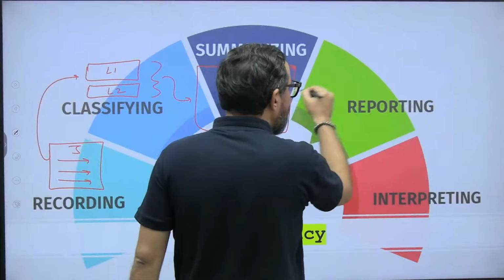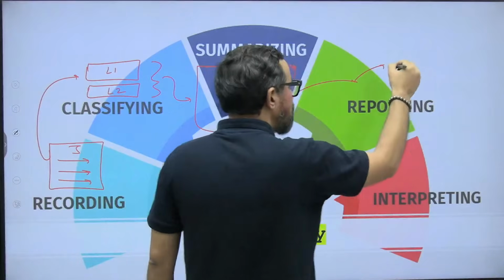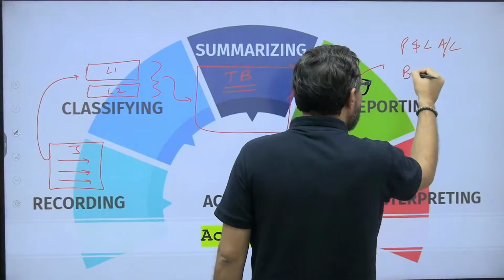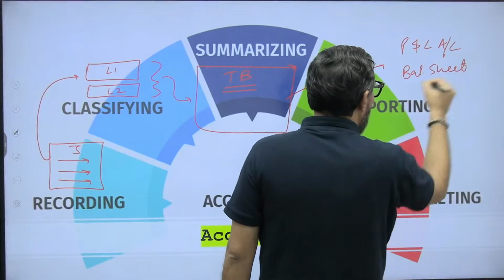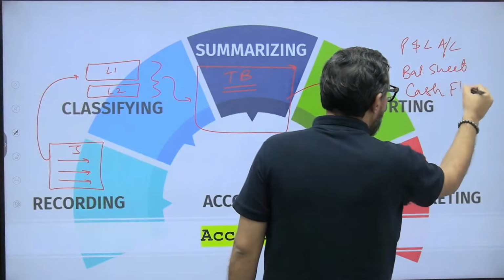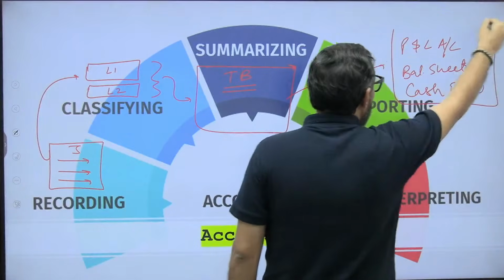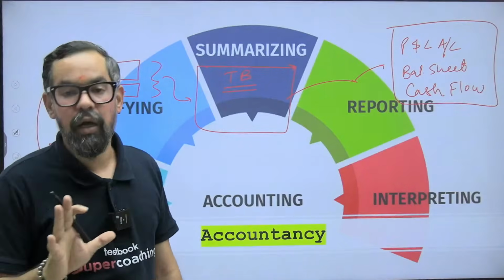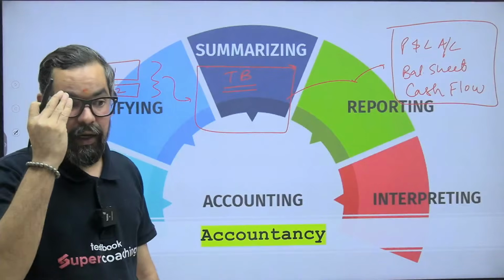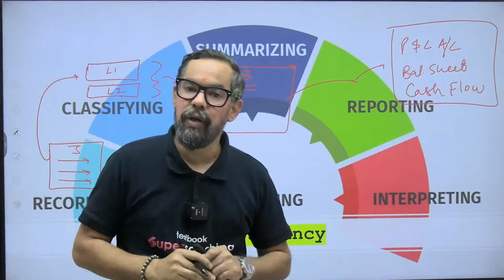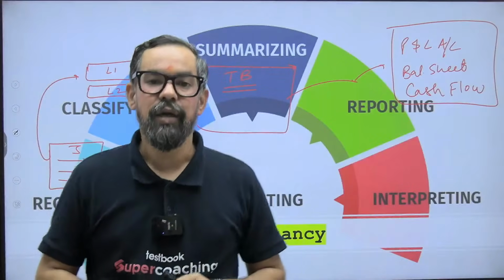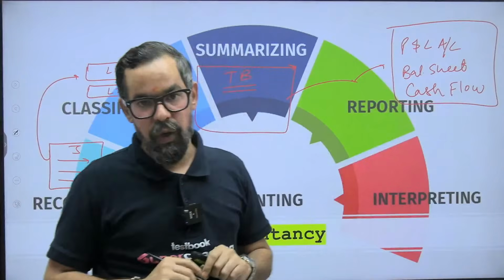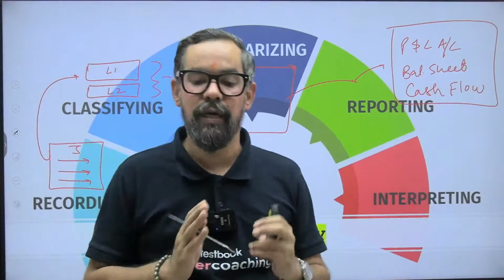After this, we go for reporting, meaning we prepare final accounts like the profit and loss account. We prepare the balance sheet statement and we prepare the cash flow statement. These are mandatory reports which a joint stock company needs to prepare and publish on their website and all. And the final one is interpretation, which is done by the stakeholders, the users of that data, where we use ratio analysis and others to make decisions about that particular business.